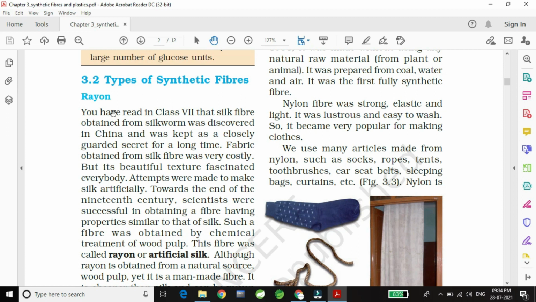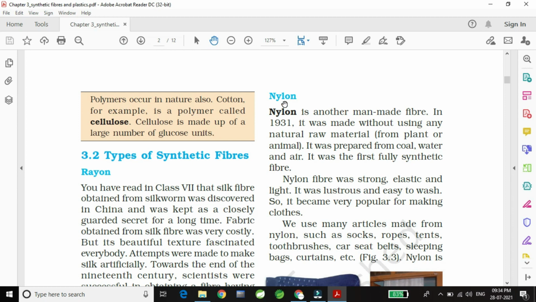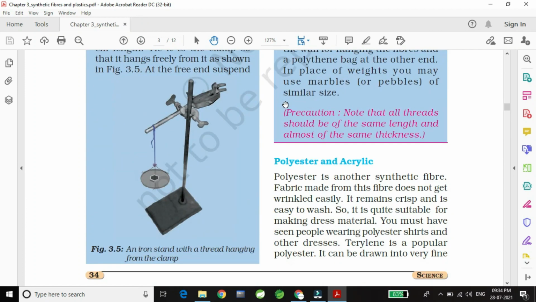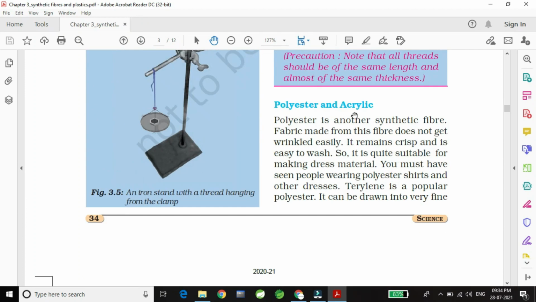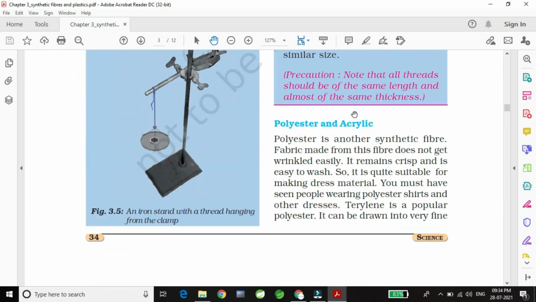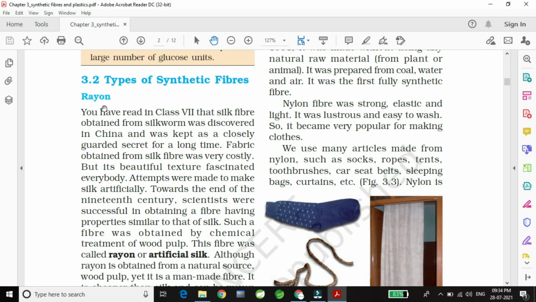Types of synthetic fiber. So what are the types of synthetic fiber? We will read first rayon, then nylon, then polyester and acrylic. So we will read polyester and acrylic, rayon and nylon. First let us start with rayon. These are the synthetic fibers, or we can say man-made fibers.